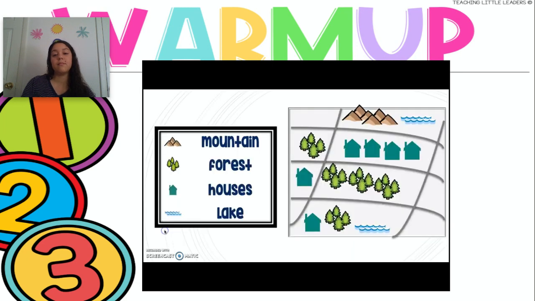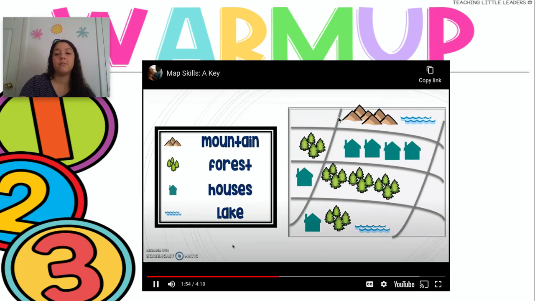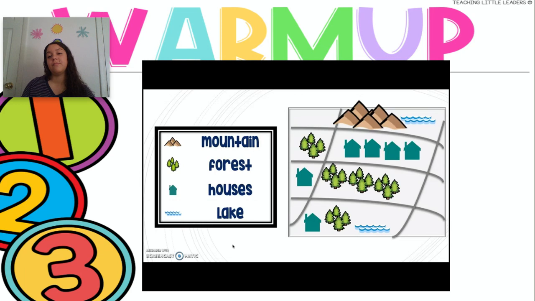Let's practice. So here's my map key. Sometimes it even says key above it. Now, I can see on my map key that it tells me all the little pictures and what they stand for. So go ahead and look at our map. Let's go down the key and read the different symbols and see if we can find them. Okay, friends, the first one is a mountain. Look on the map key. Can you touch on your screen where the mountains are located? Yeah, there they are. Perfect. There's 2 mountains.